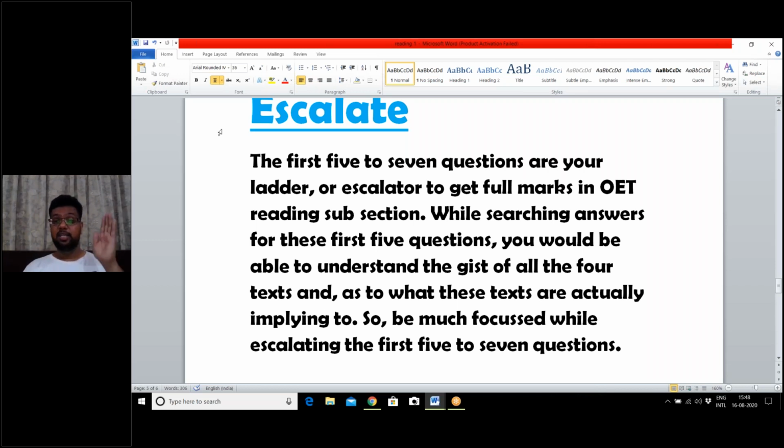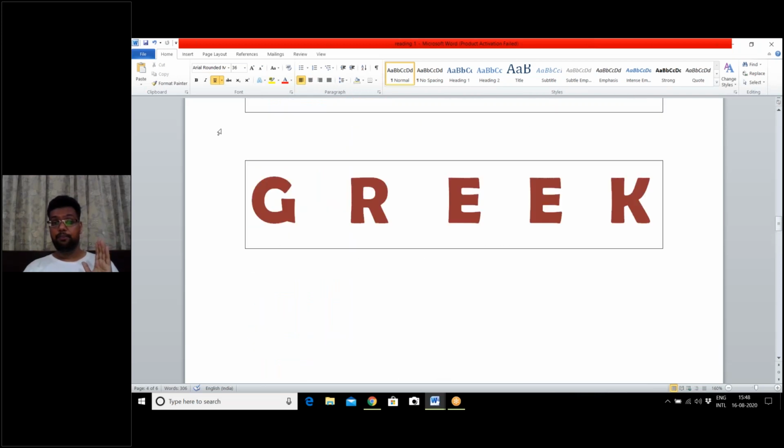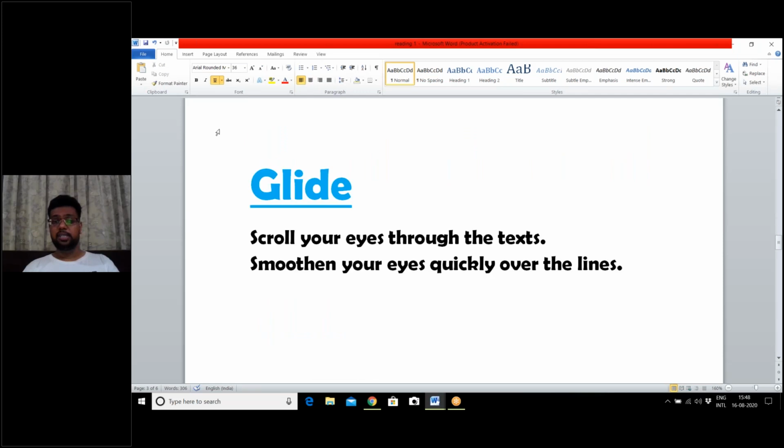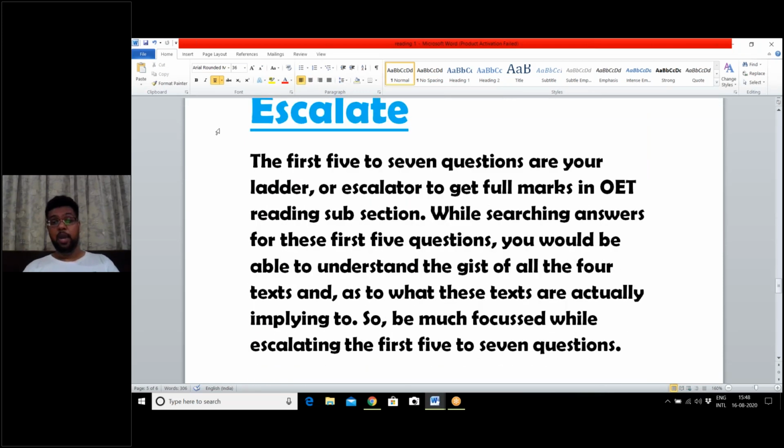You escalate these first 5 questions very carefully and with focus. So the first 3 letters, G, R, and E, of Greek: the first is glide, the second is rush, and the third is escalate. And when you are escalating, be focused.